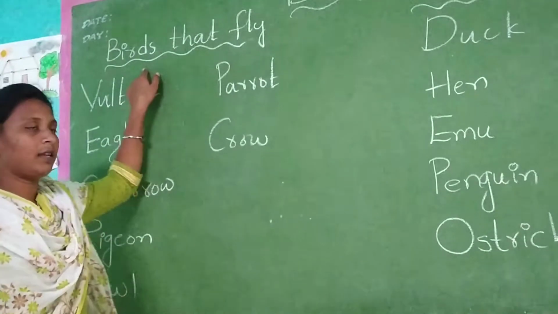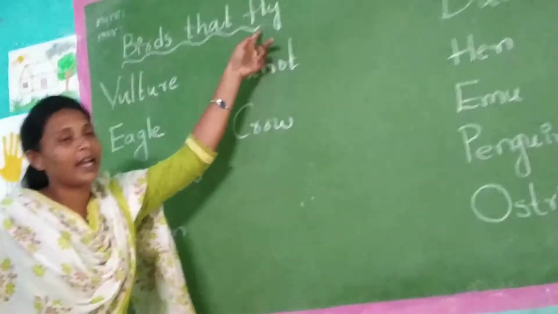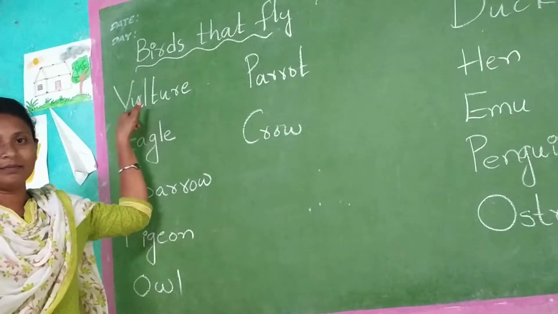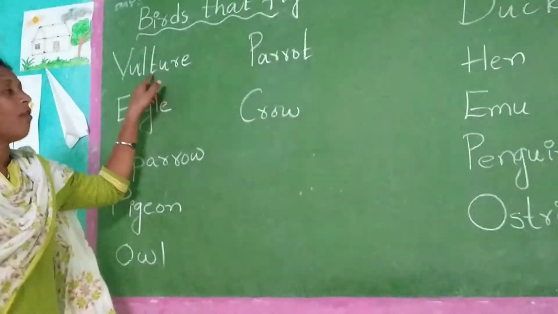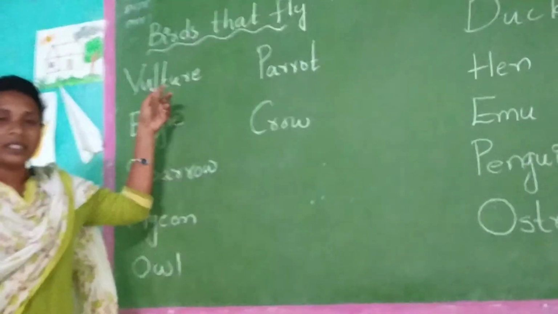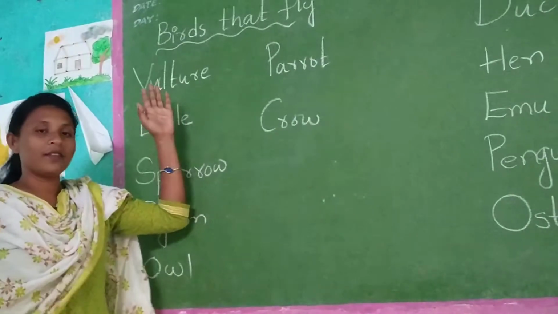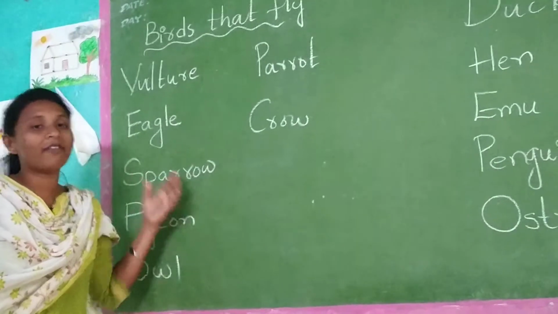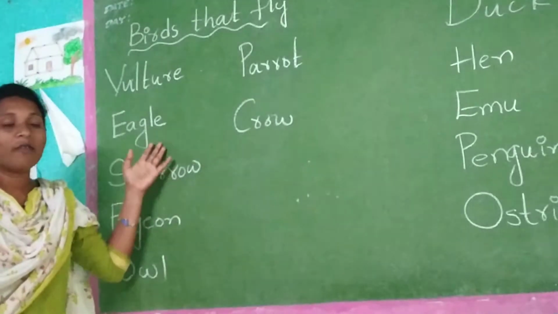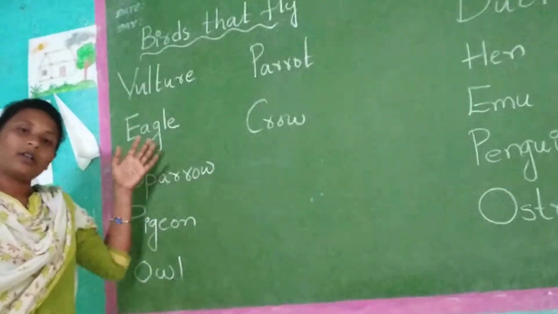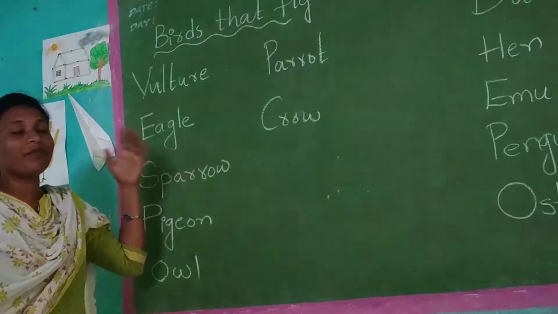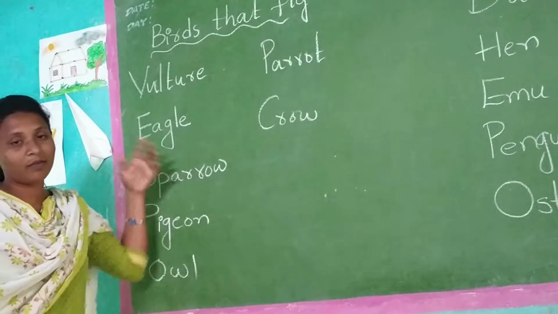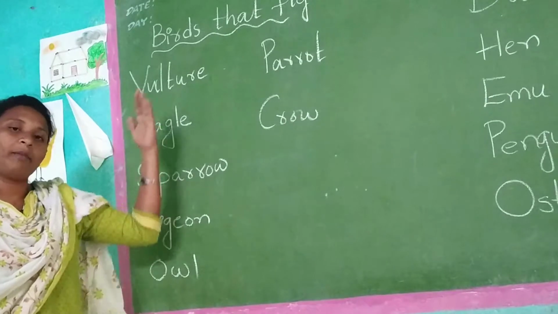We will see the birds' names. Okay? Birds that fly. Vulture. Vultures are large birds. Okay children? They fly. Eagle. Eagles can also fly very high. They have very sharp eyes. Okay children? They can see far places also.